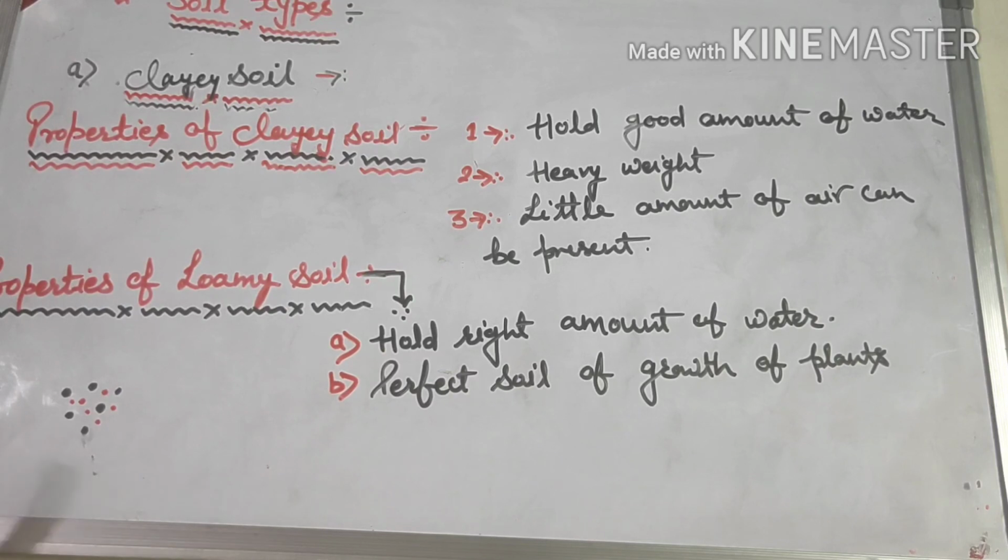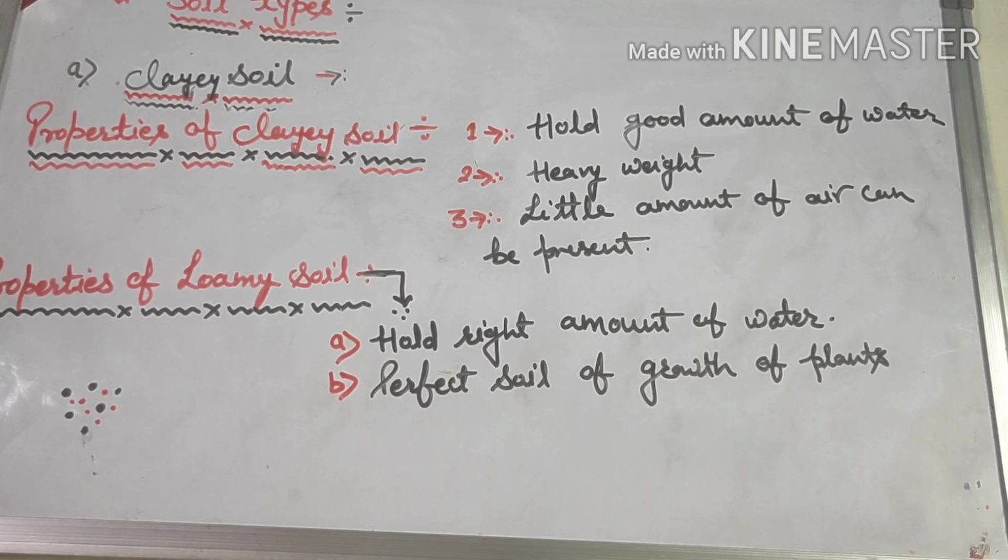In fact, we can say that this soil is perfect for the growth of plants because it contains the perfect amount of water needed by the plants, it contains the right amount of nutrients, and it also contains humus which improves the fertility of the soil.